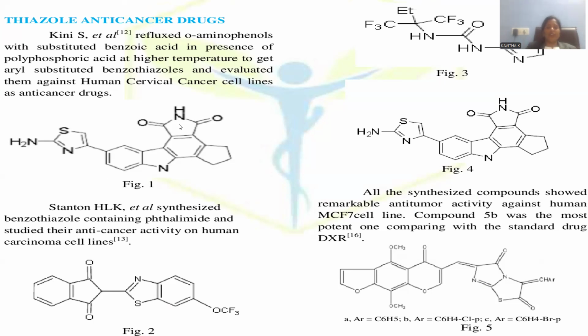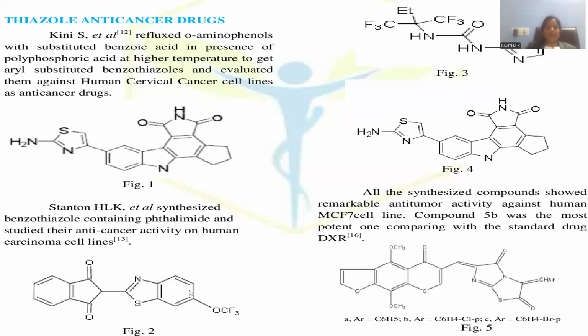Here is the indole, here is the indole, and here is a fused five-membered saturated system. It is part of an anti-cancer drug. This is a thiazole-based anti-cancer drug synthesized by the scientist Kinney et al. And this is the way we observe the promising applications. Why are we going to study the concept? What significance does it possess? That's the reason why the slide is dedicated to its significance, right?